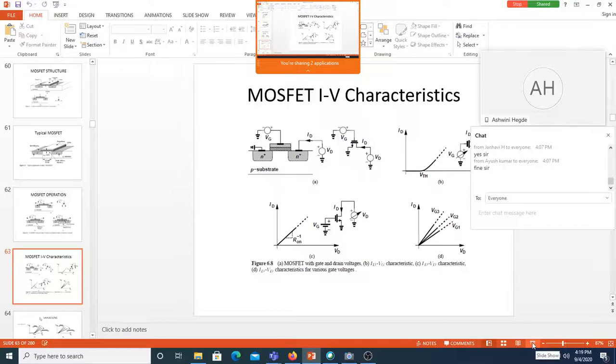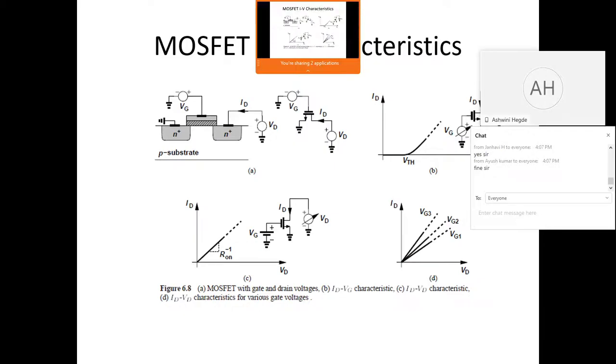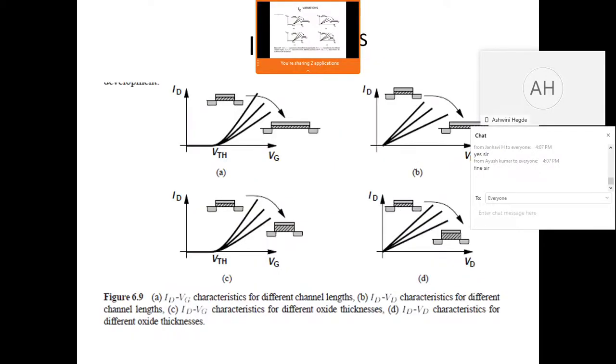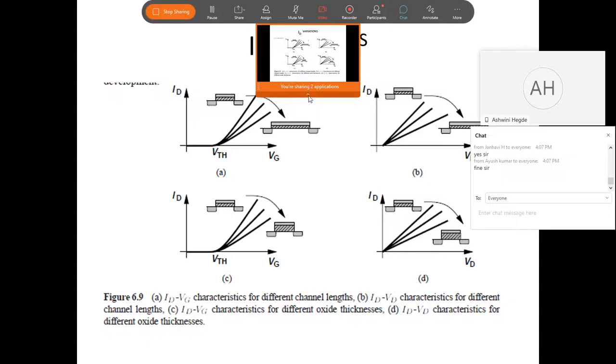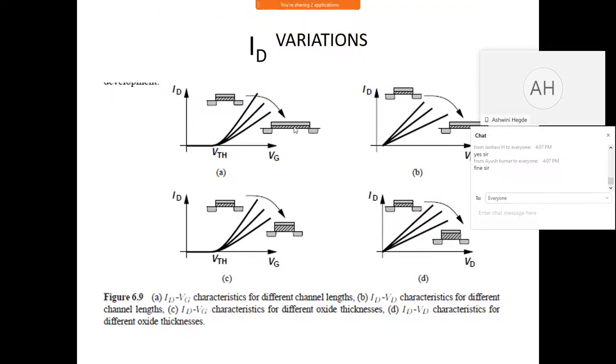Let us try to understand the saturation region condition. This is what we did in the morning class. Can you see what is happening here? Just see this and this. The channel length has been increased. Can you see what the arrow mark is saying?